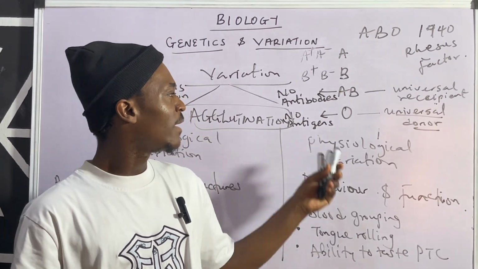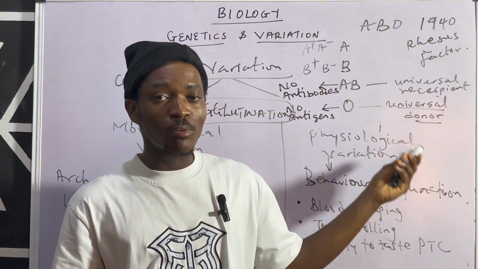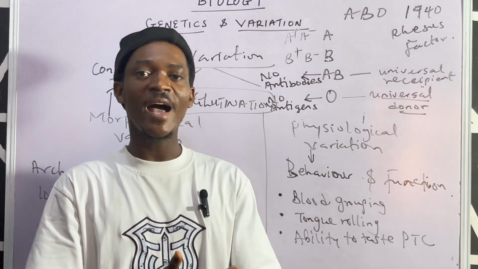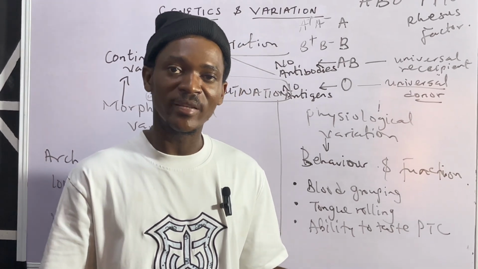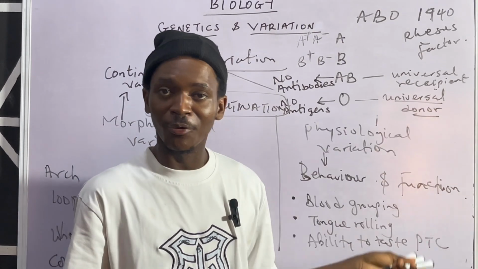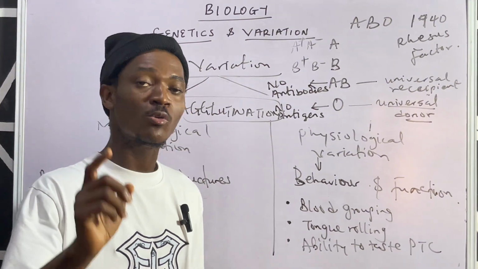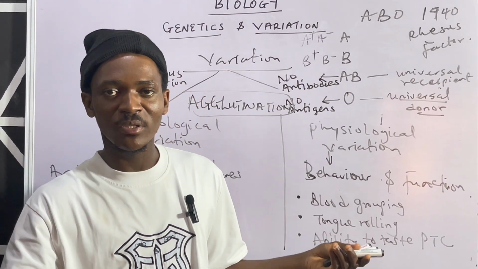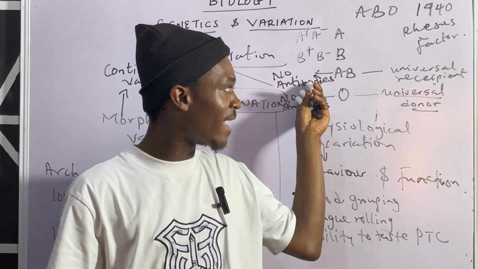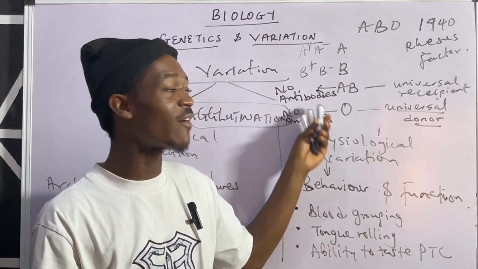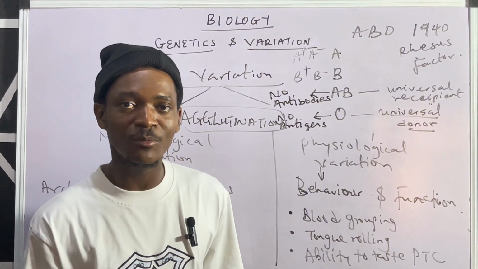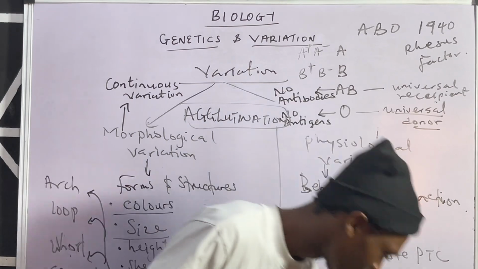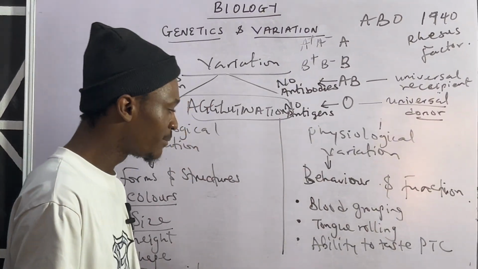So it means blood group O can donate blood to all blood groups. Why? There is no antigen to react with the antibody of the recipient. That's the reason why it's universal donor. Remember I said what is considered of the donor's blood is the antigen. Then what is considered of the recipient's blood is what? Antibody. So that's why you see this guy being universal recipient means that he does not have any antibody. So there will be nothing to react with the incoming antigen. You understand? So that's the reason why. So please take note of that.